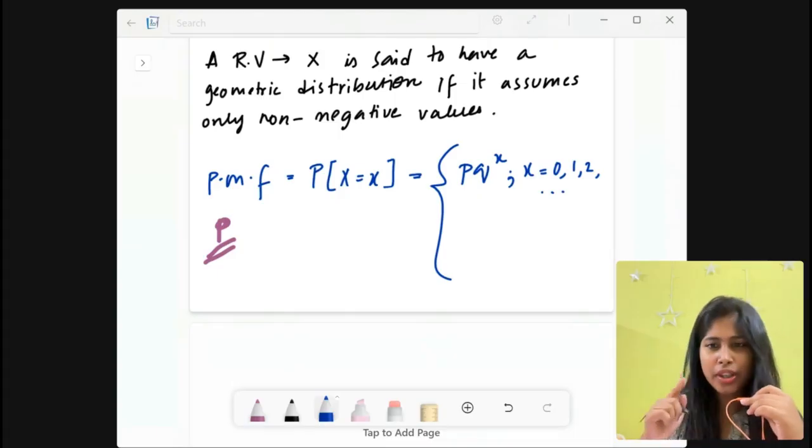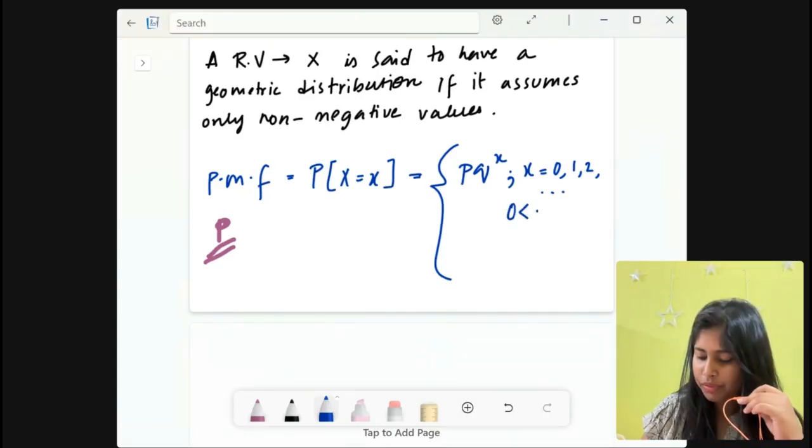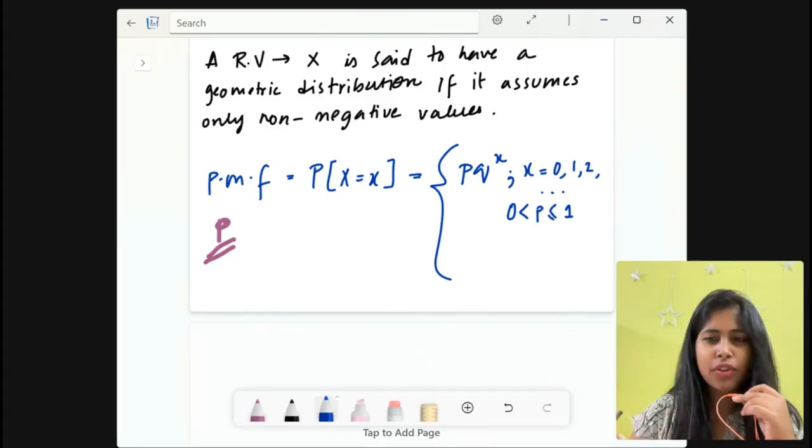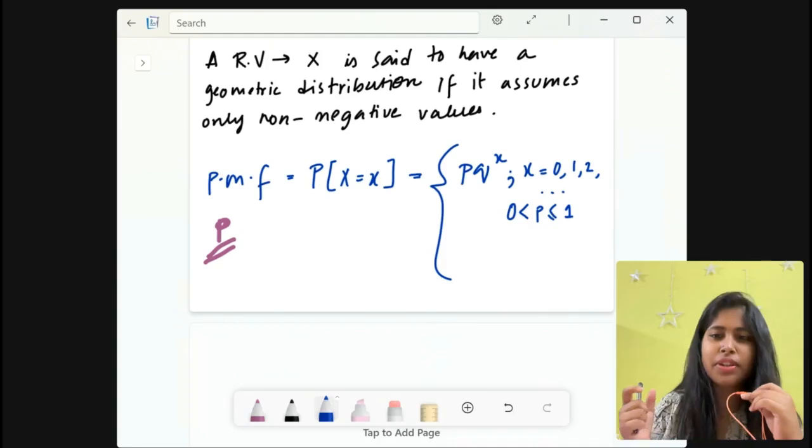Now here there is an important catch: p should lie between 0 and 1. As you can see, I have not given the equality sign at 0. Why can p not be 0? This is very important. p is the probability of success.